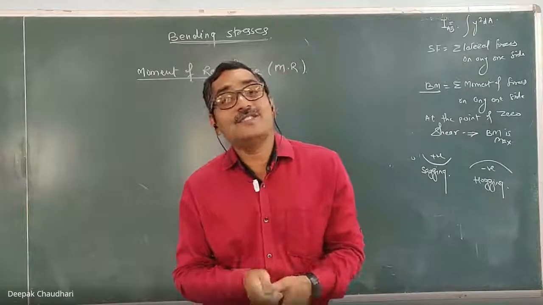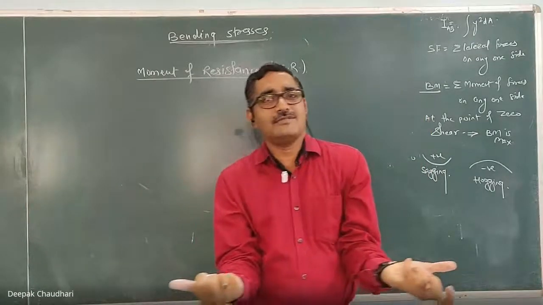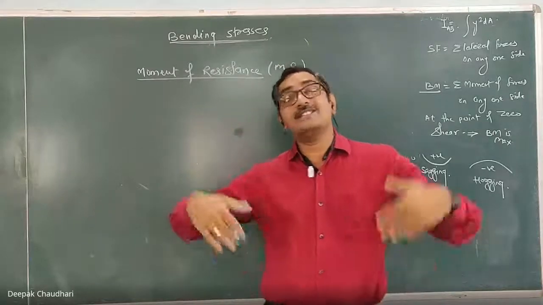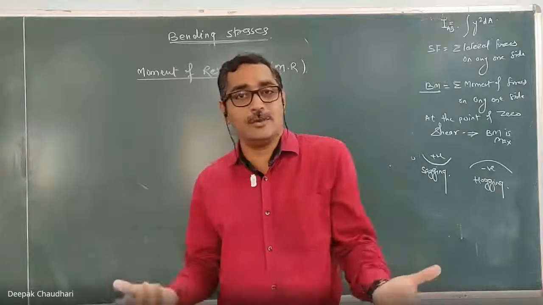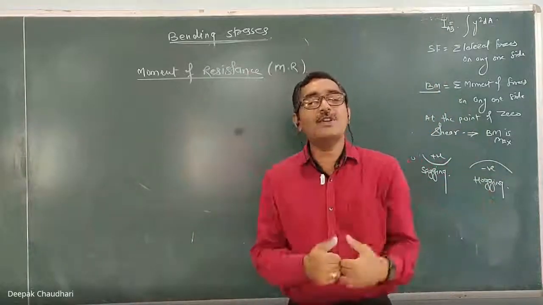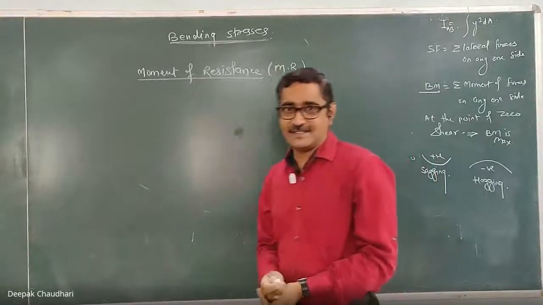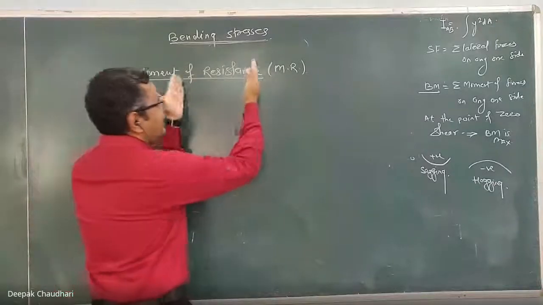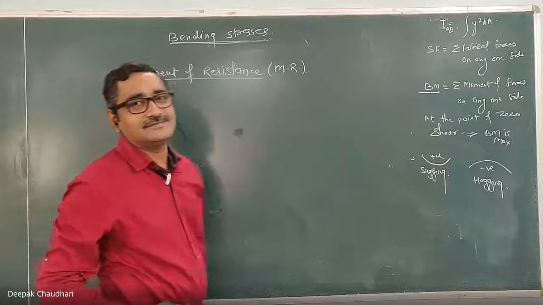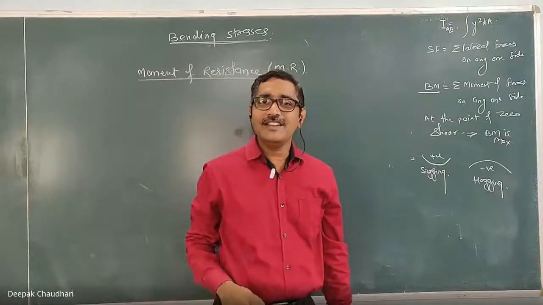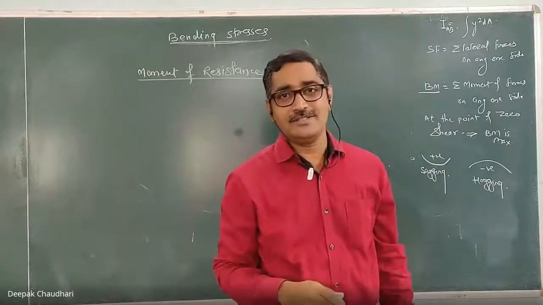Now why does this internal resisting force develop? Because of intramolecular forces of attraction. These are the forces induced against any deformation, and that force of resistance per unit area is known as the stress. Now, what is this moment of resistance? The name itself indicates that it is the resistance developed or induced in a beam which resists the bending moment.